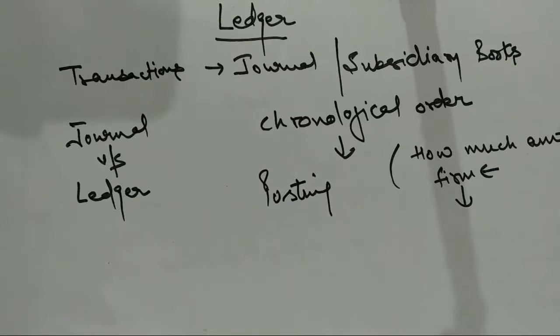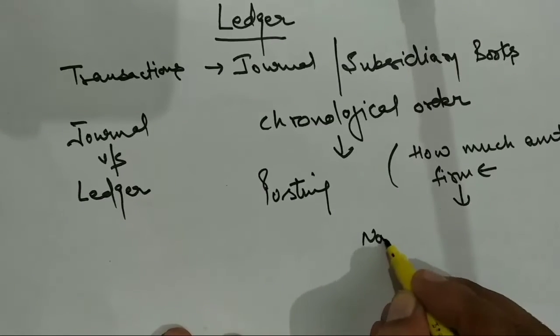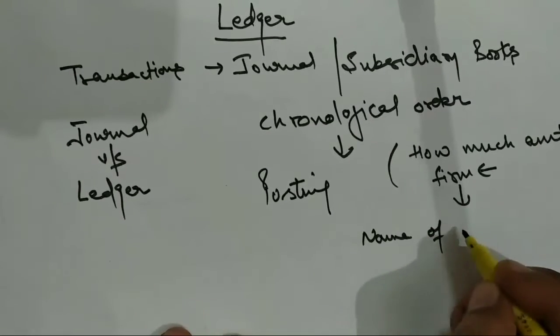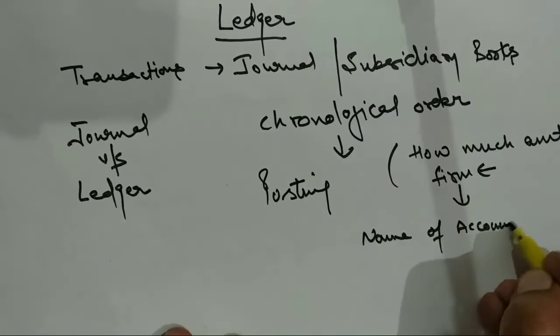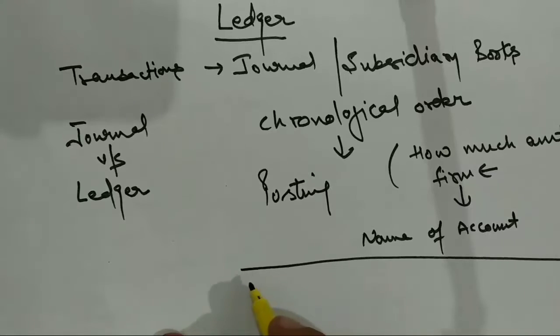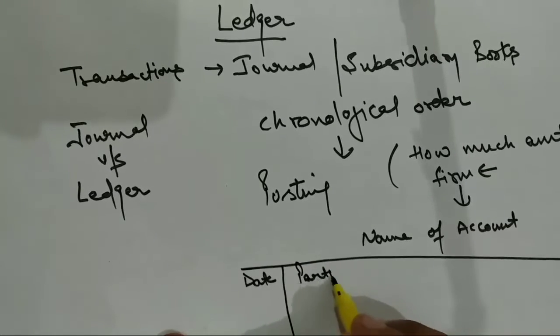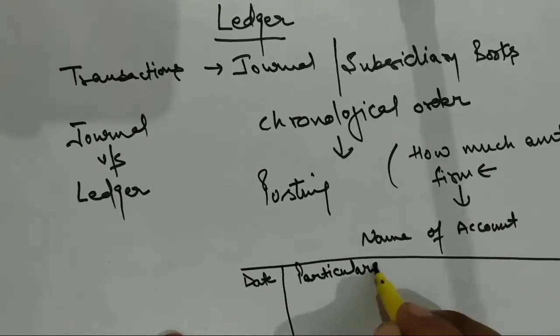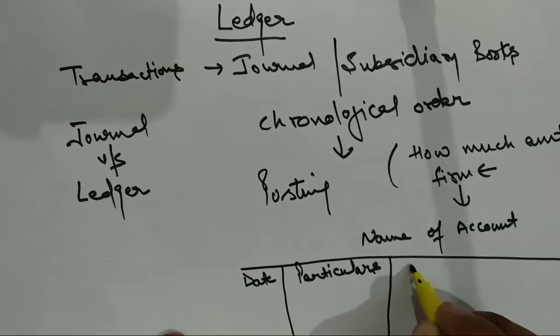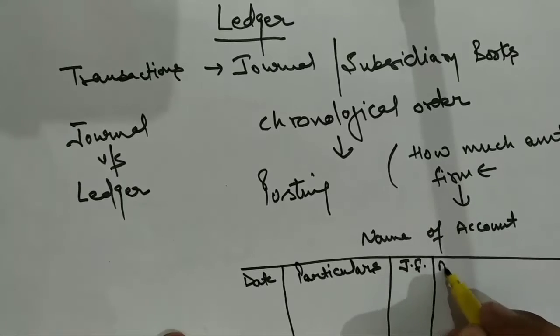Then we are supposed to discuss the proforma of ledger. See, the name of the account will come over here. Then you will write here date, then particulars, then journal folio, then amount.